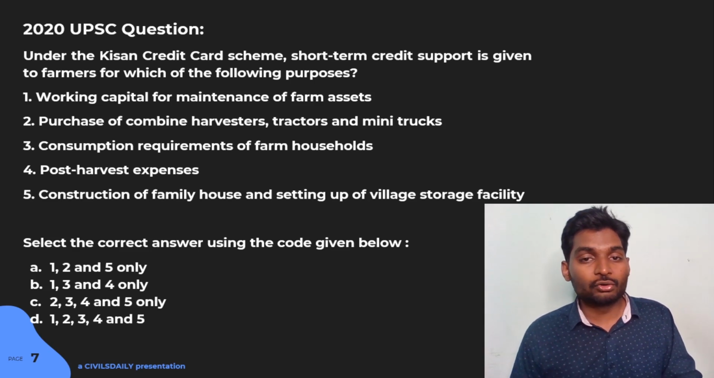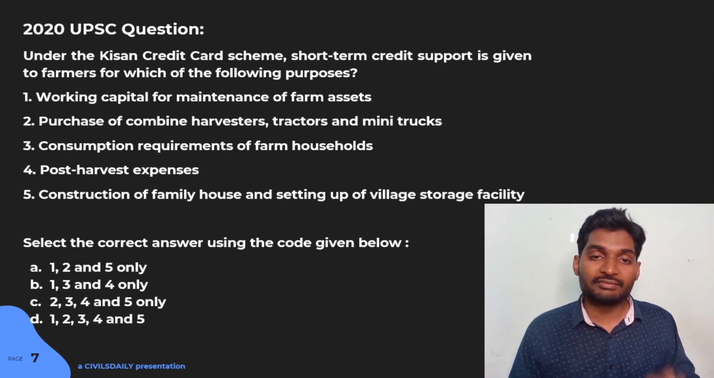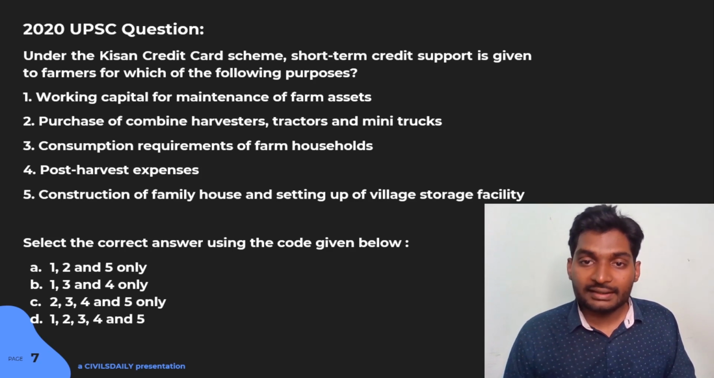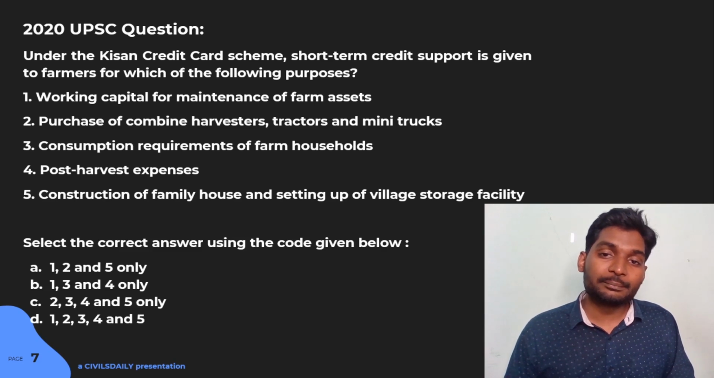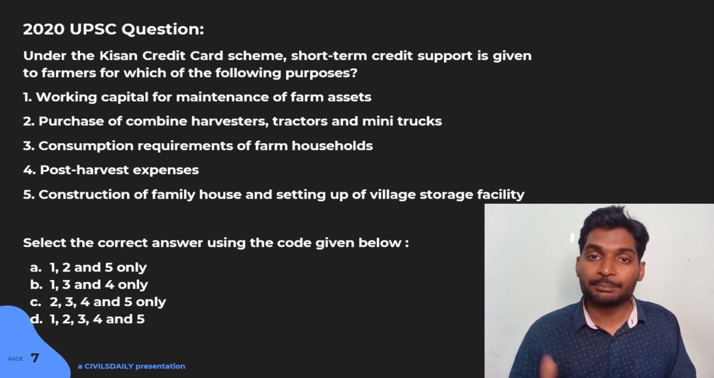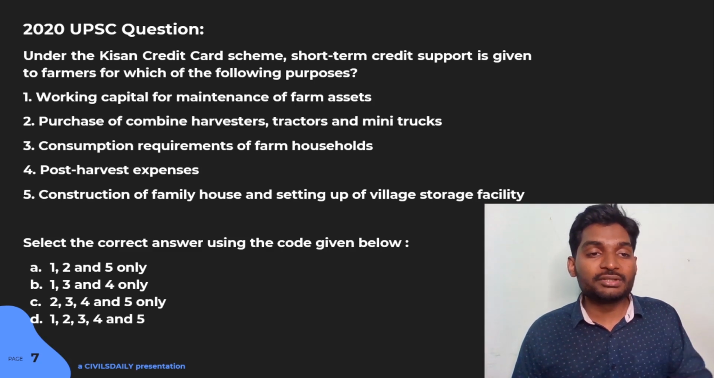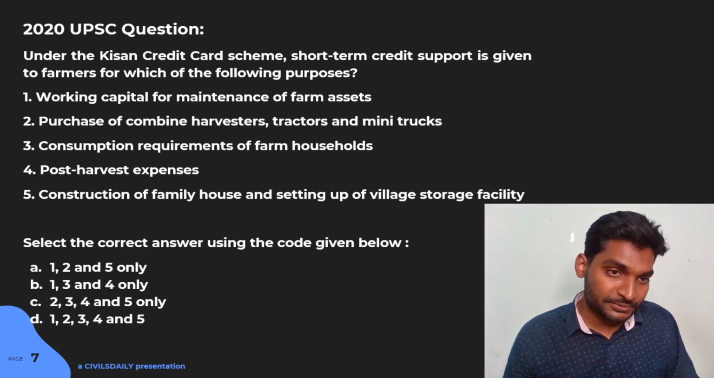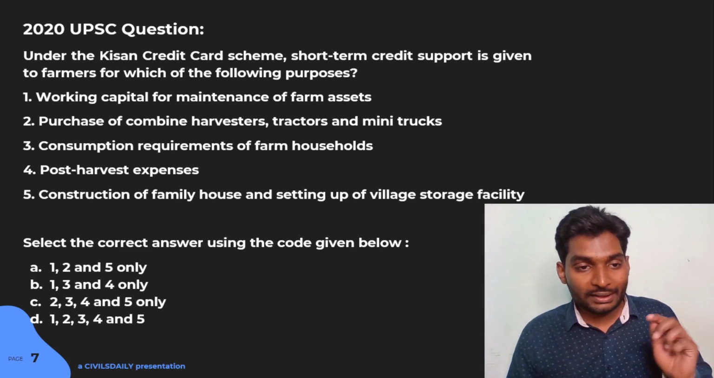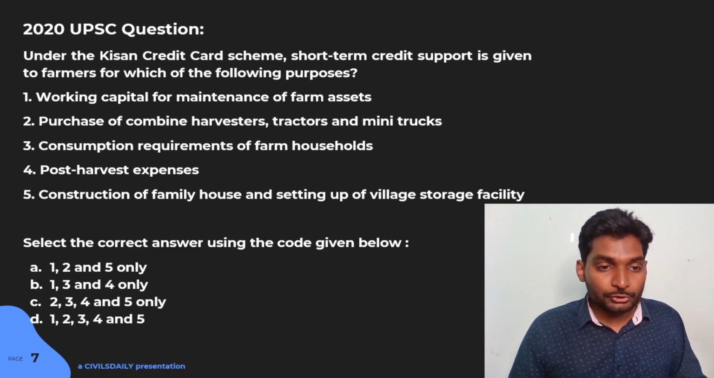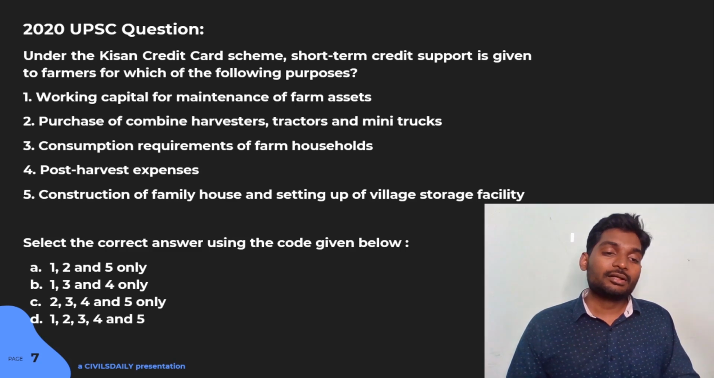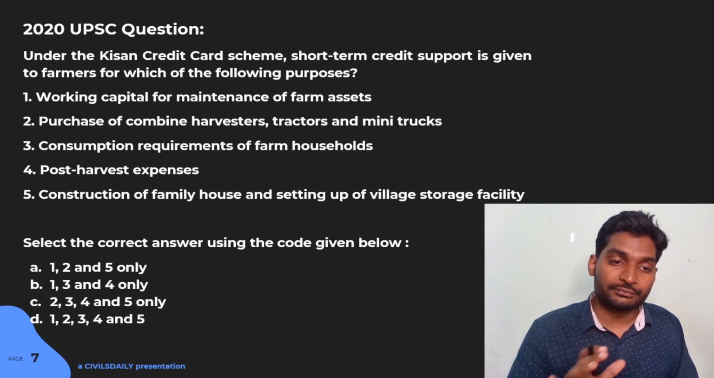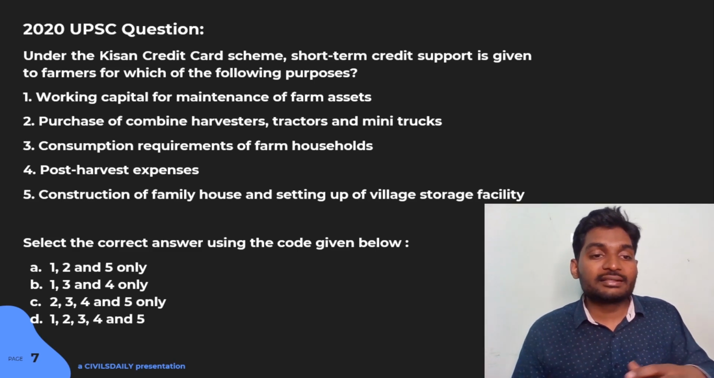The same thing goes for statement 2, where harvesters, tractors, mini trucks are being purchased. Again, this cannot possibly be part of short term credit support. Now, understand the beauty of this elimination that we are doing. Just look for options which don't have statement 2 and statement 5. You have only one option, that is option B, 1, 3, and 4, that don't have statement 2 and statement 5. So that's how we arrive at the right answer.